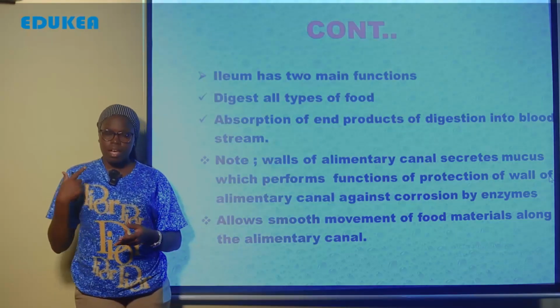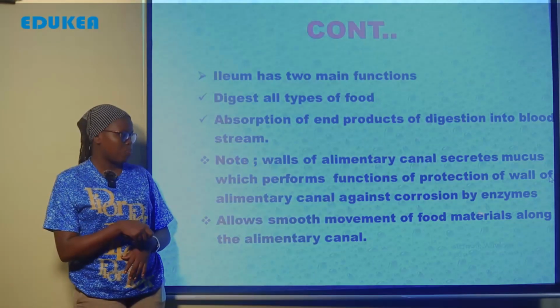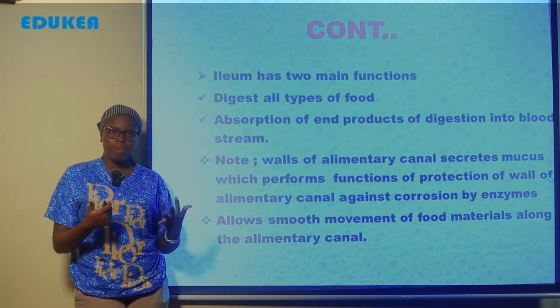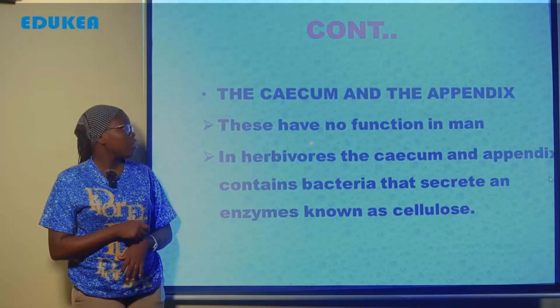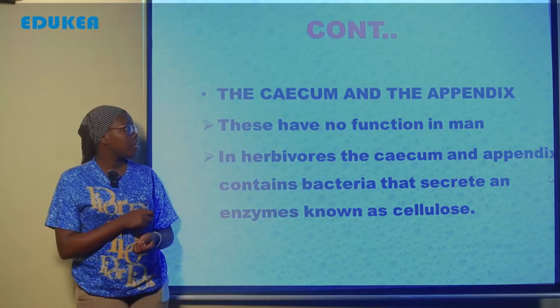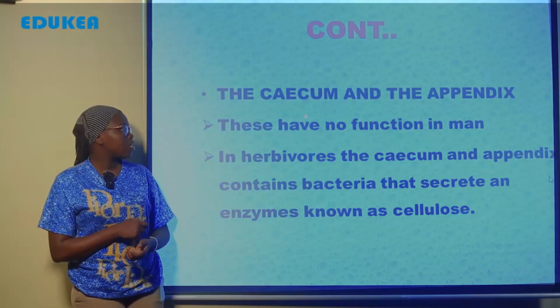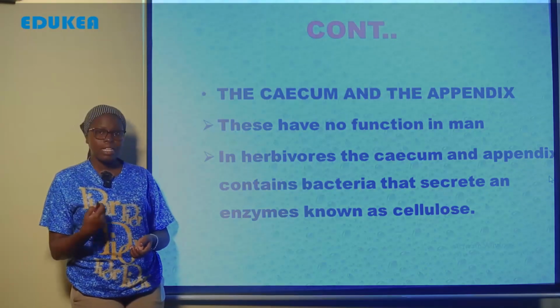Now then, let us see the digestion in the caecum and appendix. These have no function in man. For humans the caecum and appendix have no function, but for herbivores, these are grass-eating animals, the caecum and appendix contain bacteria that secrete an enzyme known as cellulase.